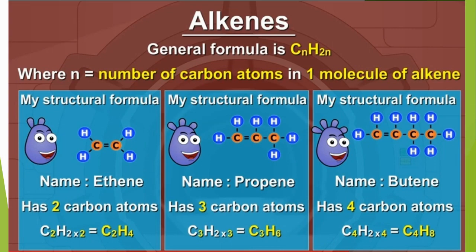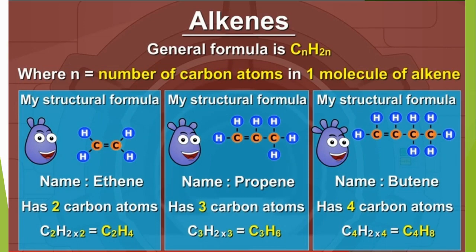Now next is butene. But means 4 carbon atoms, and ene means there is double bond between 2 carbon atoms, any 2 carbon atoms. And n is equal to 4. Put the value 4, C4H2 into 4, 2 4s are 8, C4H8. This is the molecular formula of butene, C4H8 molecular formula. And now draw the structural formula.